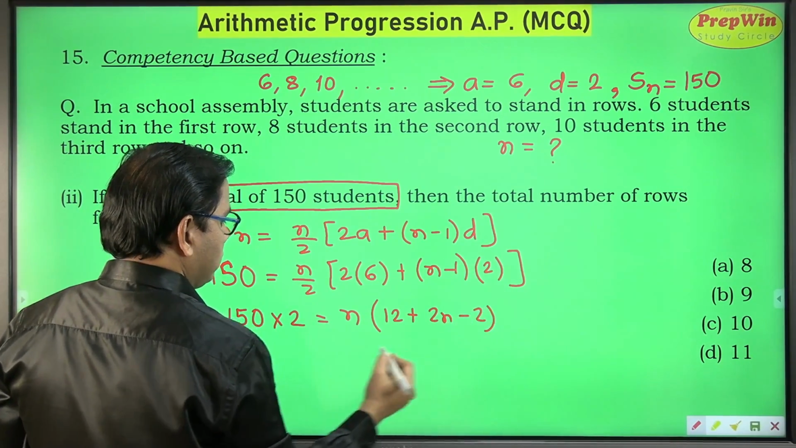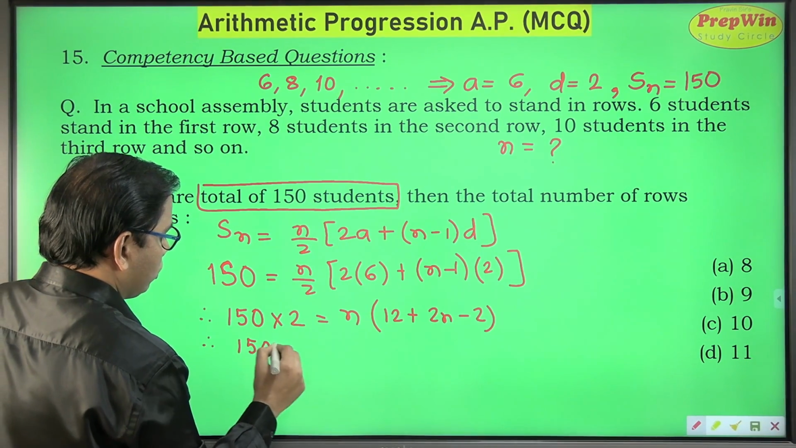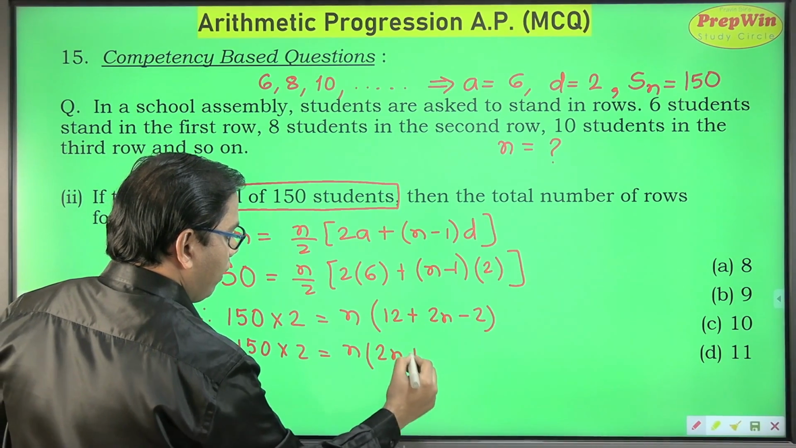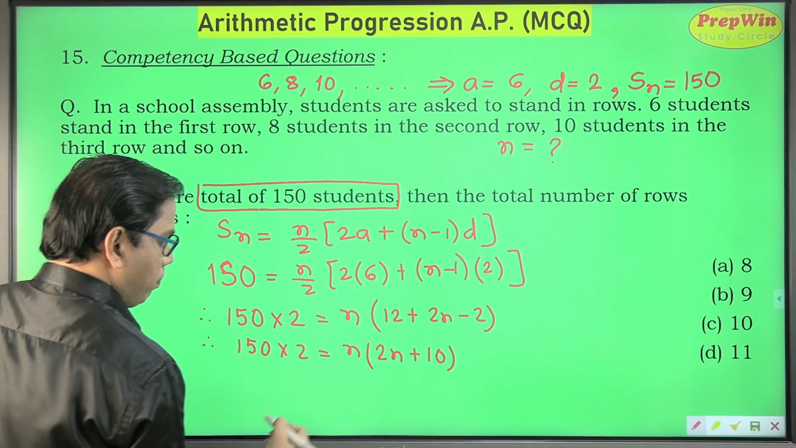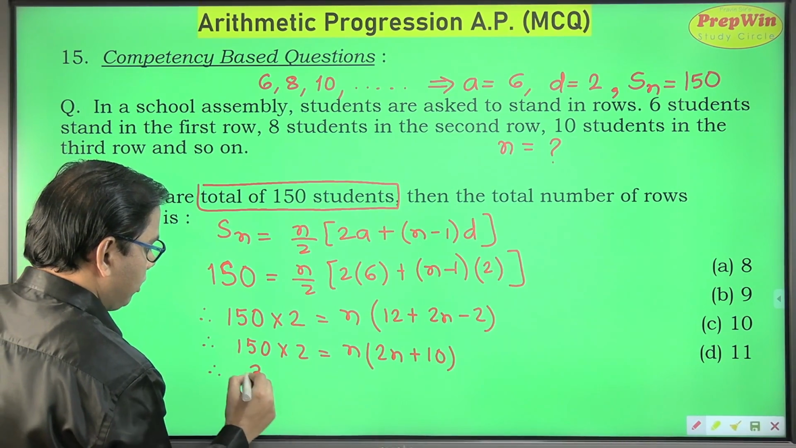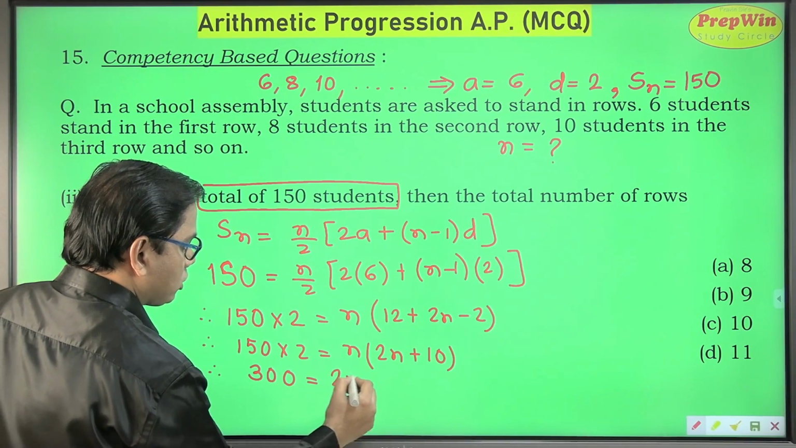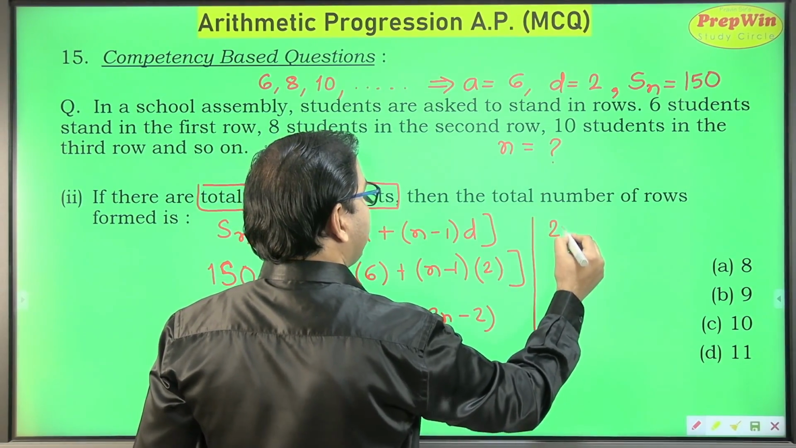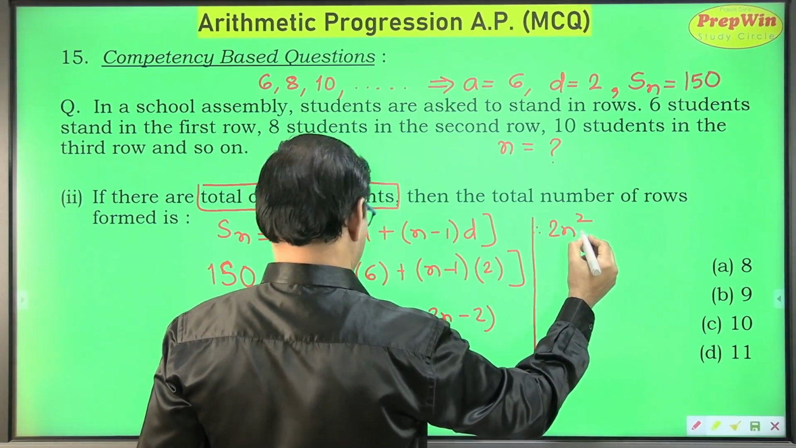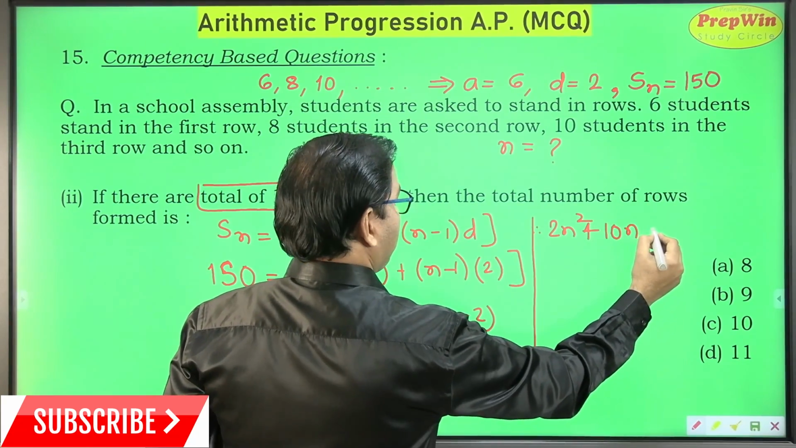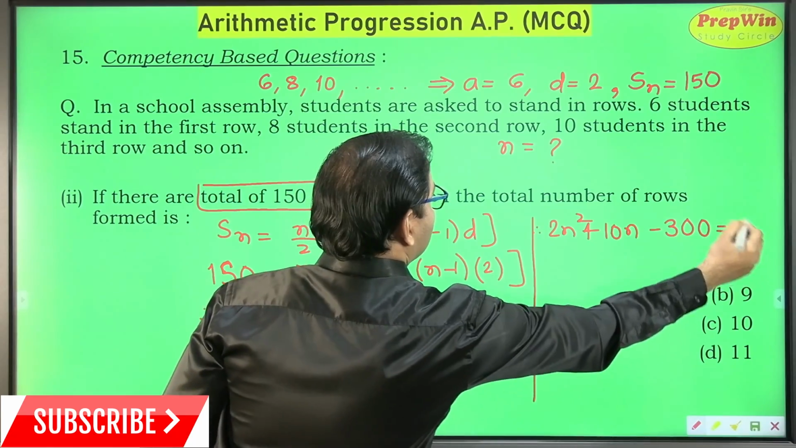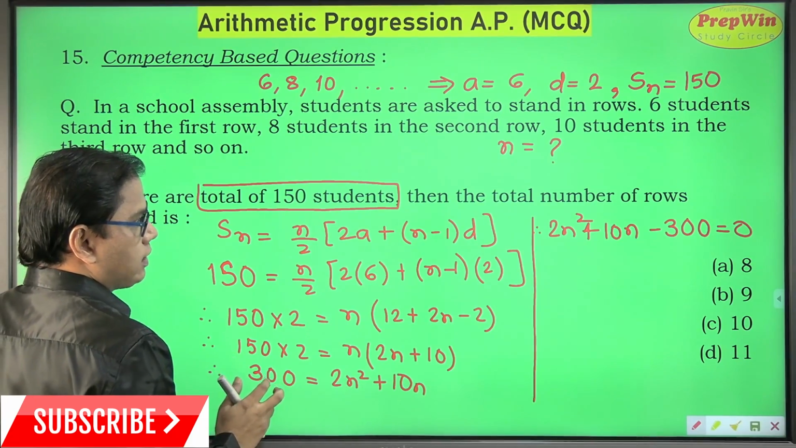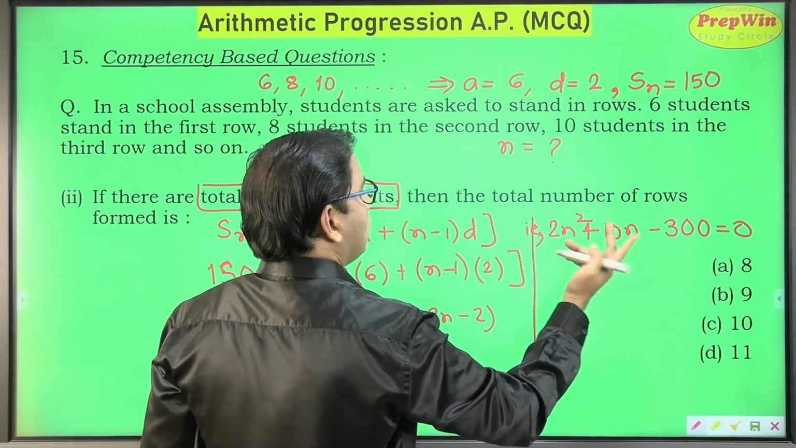I have opened the bracket with 2. Therefore, 150 into 2 is equal to n into 2n plus 10, because 12 minus 2 is plus 10. So this is 300 and this is 2n square plus 10n. So I have a quadratic equation, 2n square plus 10n minus 300 is equal to 0. I shifted this 300 to that side and it is minus 300, and one of my sides is 0. Also I have swapped the sides.